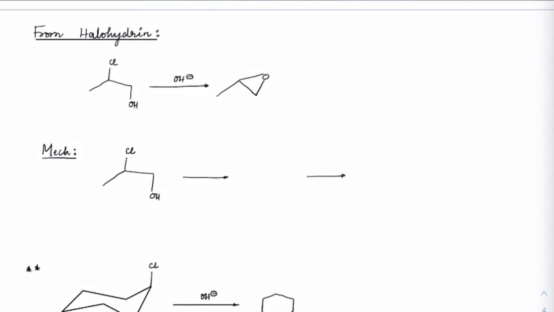If both of them are there, you will call it as halohydrin. In presence of base, like if I take OH minus, it will extract the proton from here and it will become an alkoxide on this side, and an anti substitution will take place here where O minus will attack from the opposite end, Cl will leave, and that's how we can get epoxides.